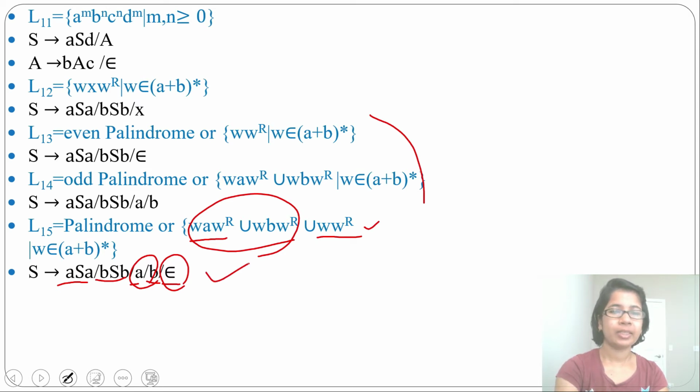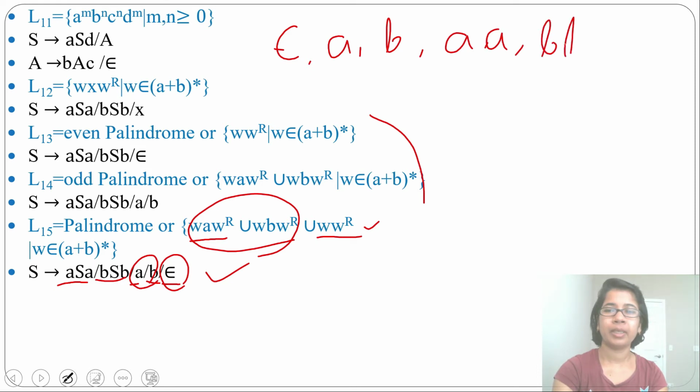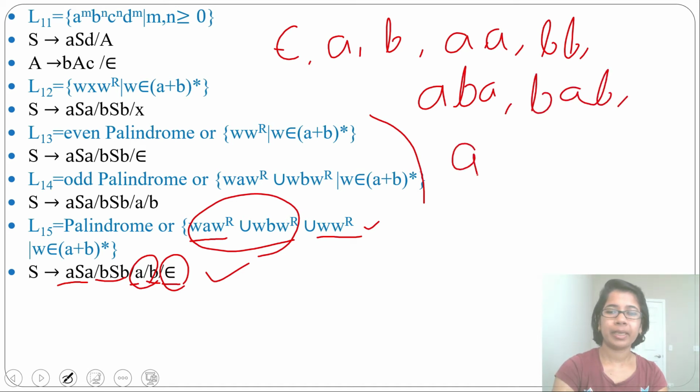Which strings will it accept? It will accept epsilon, A, B, AA, BB (these are even), then ABA, BAB (these are odd), like this. So it will accept all palindromes of even length and odd length.